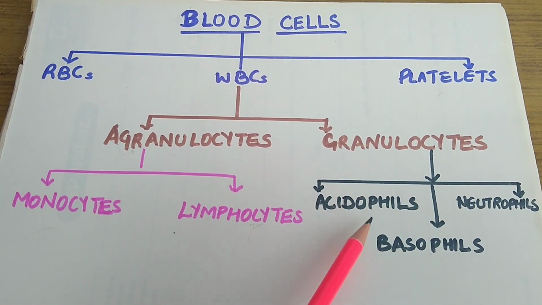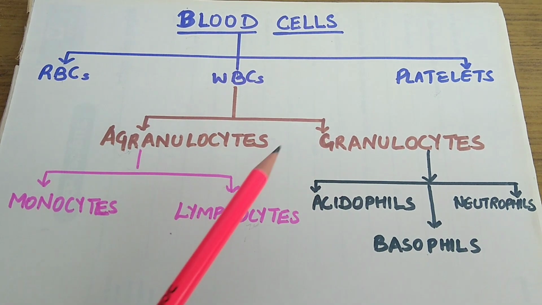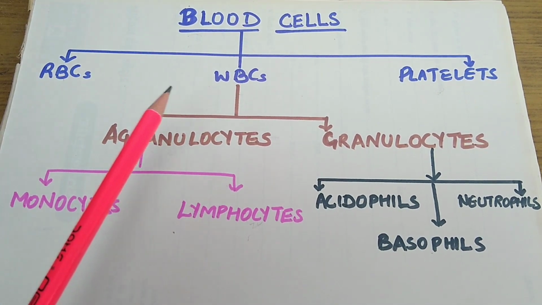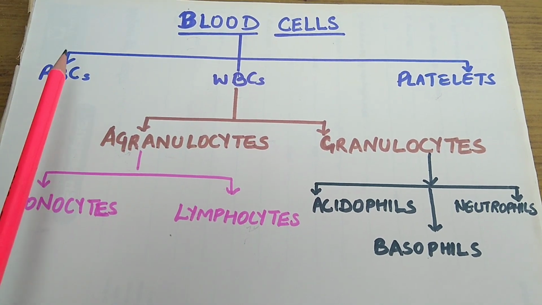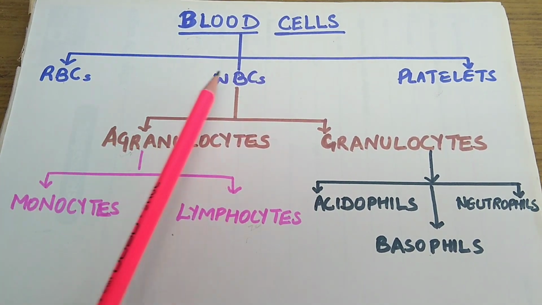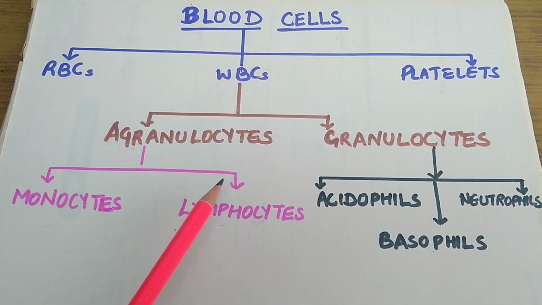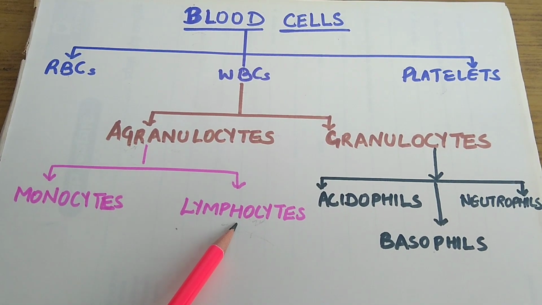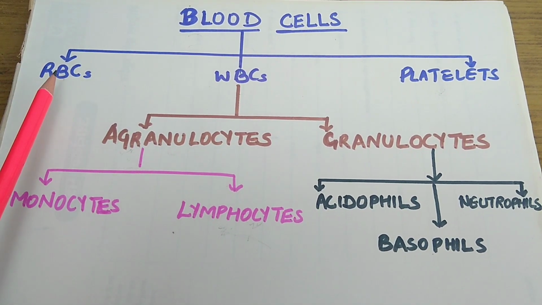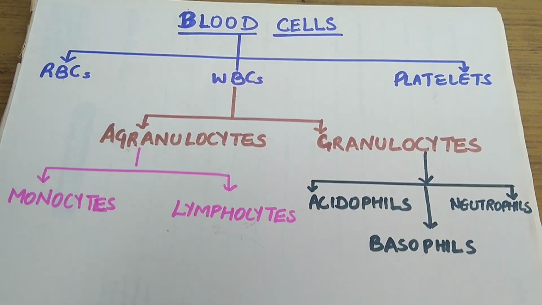And granulocytes are acidophils, basophils and neutrophils. They are divided on the basis of a number of bases. In your syllabus, RBC, WBC and platelets are important, and lymphocytes are important, which are present in the lymph and act as antibodies. Let's discuss the functions of RBC, WBC and platelets now.